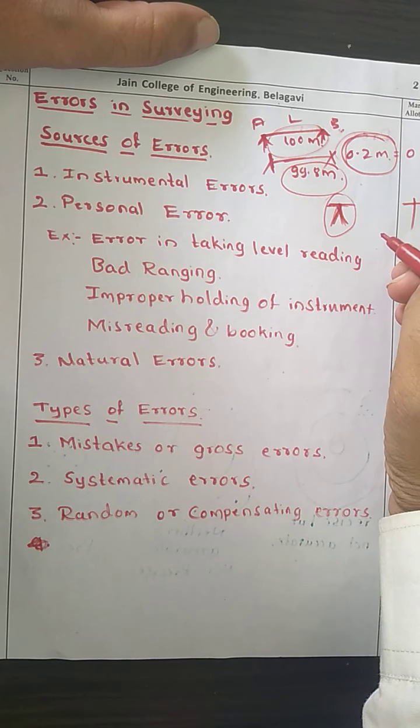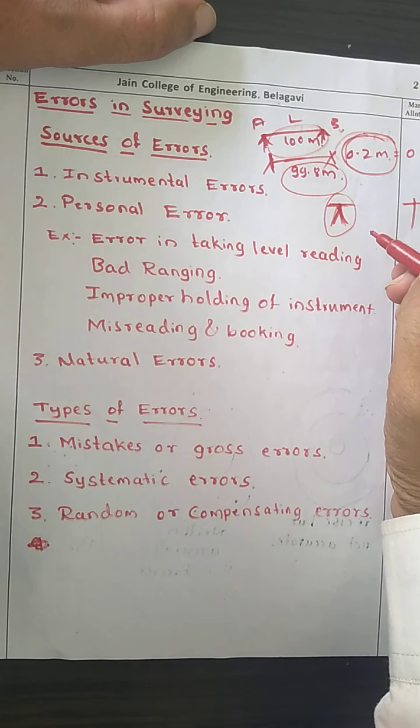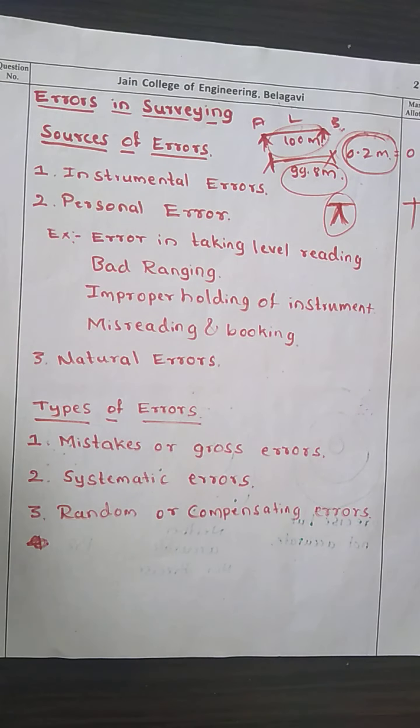Then the personal error is due to man-made mistakes. Error may arise also due to human error or human sight in observing and manipulating the instrument. If a human makes an error while taking the readings, then such an error is considered a personal error.